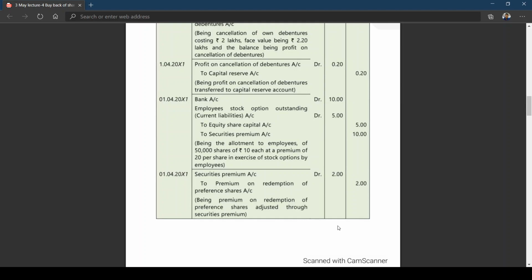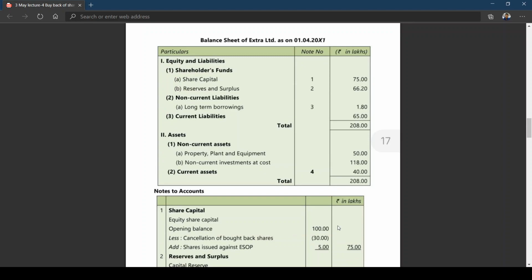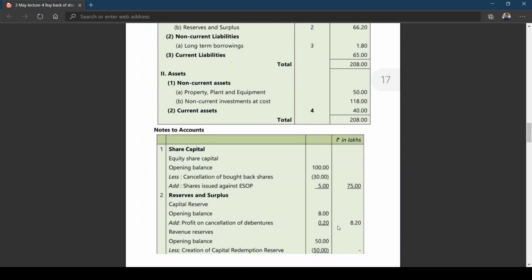But anyhow, in the problem they have given, I'm explaining. But if you want to have any clarity on this, you need to make a note that security premium can't be used according to section 52 for writing off premium on redemption of preference shares. Is this clear? Right. Now we'll move on to balance sheet. If you look at balance sheet, let us see notes to account.